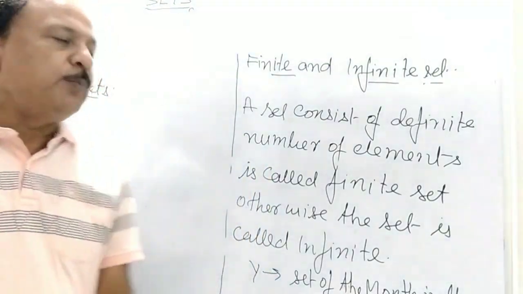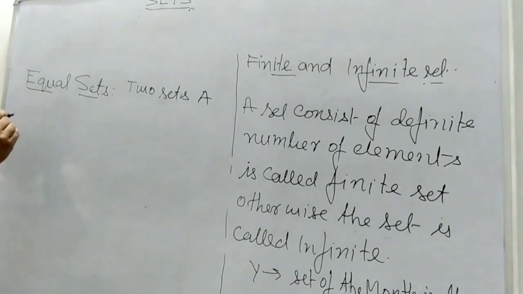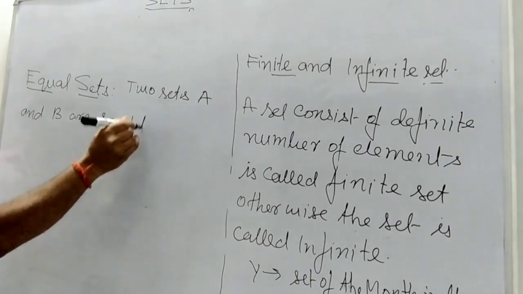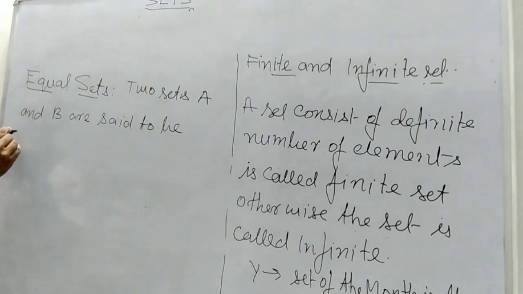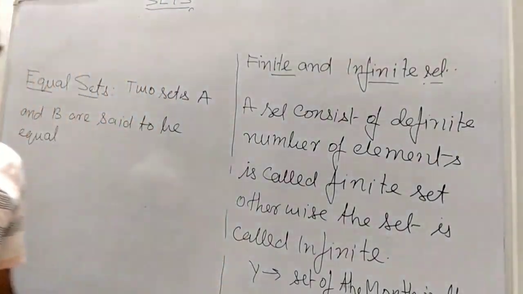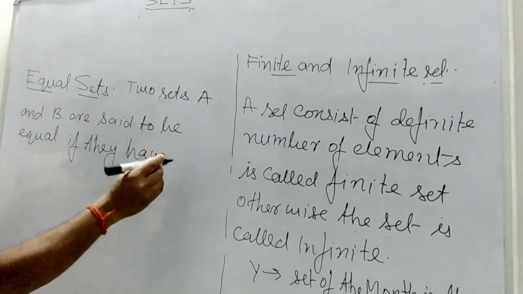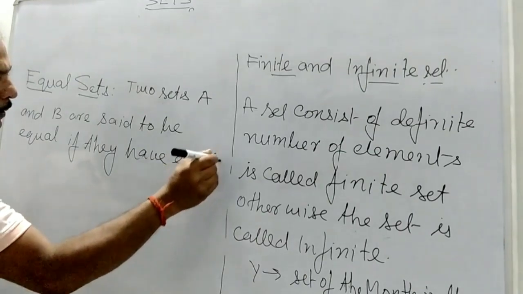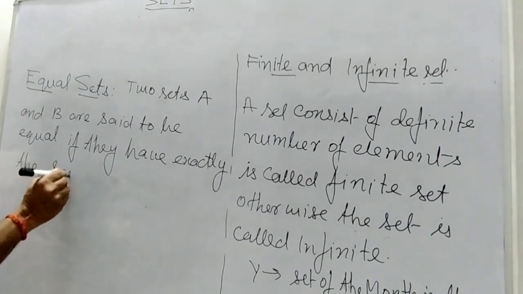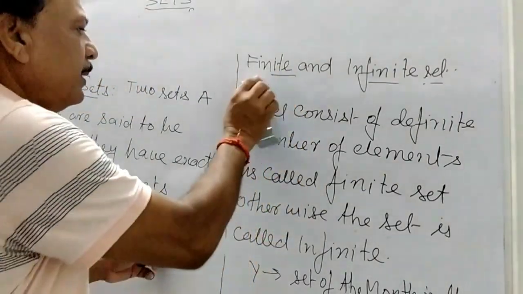Two sets A and B are said to be equal if they have exactly the same elements.